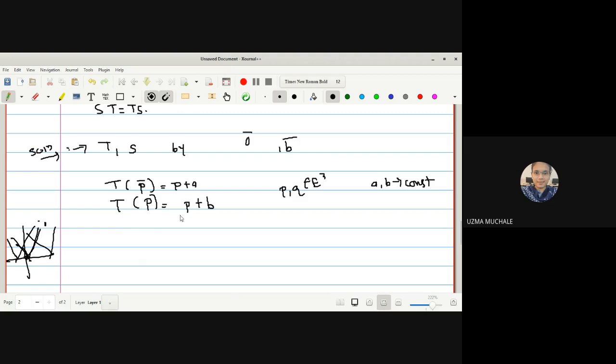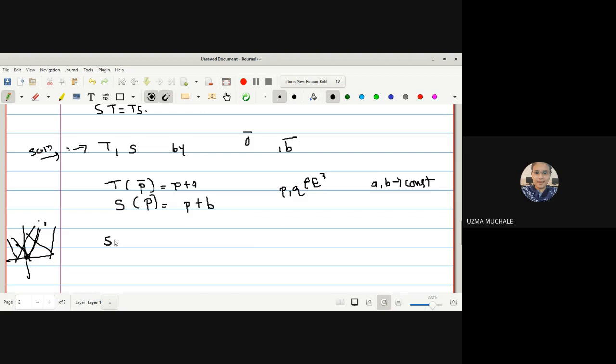I asked you to take a number and check. I don't know how many of you did. So here this is at 0, so it is shifted to some other point. Every point is shifted to some other point with a constant distance in a specified direction. So this is your constant distance. Here it should be S. T of P is equal to P plus A and S of P is equal to P plus B. Both are translations by some vectors.